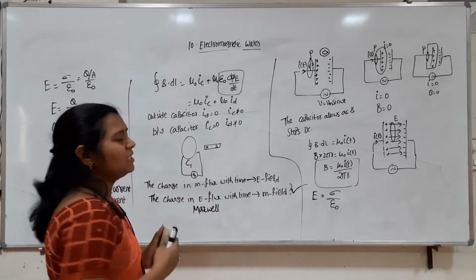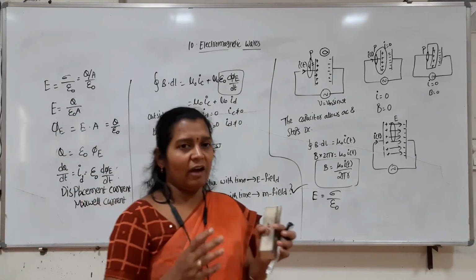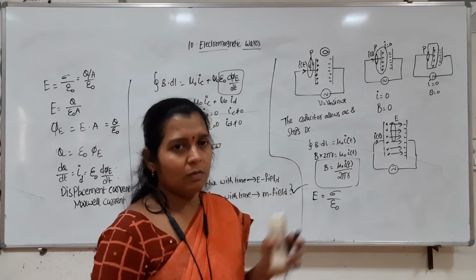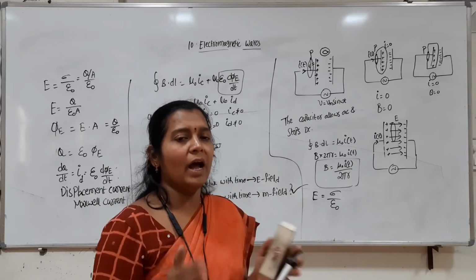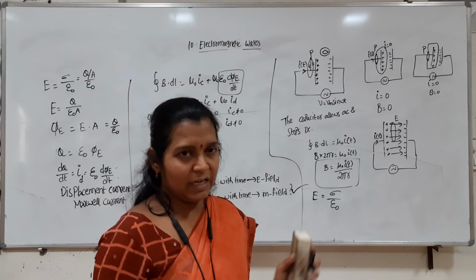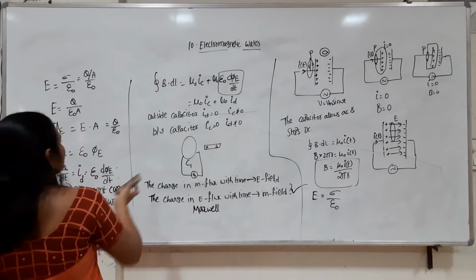By taking all this into consideration, Maxwell gave 4 equations using all that we have in electrostatics and magnetostatics. He grouped them and kept the name Maxwell equations, that we are writing now.